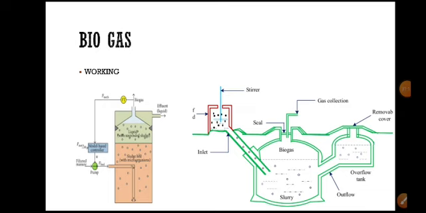Biogas is totally environmentally friendly, with no pollutants produced, and the remaining slurry which is produced after using all the material is used as fertilizer in agriculture.